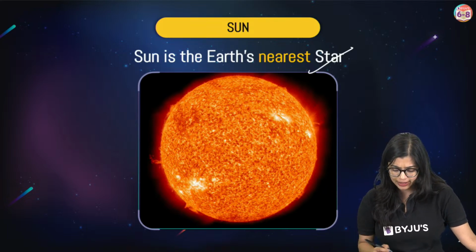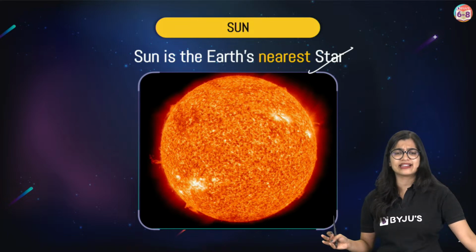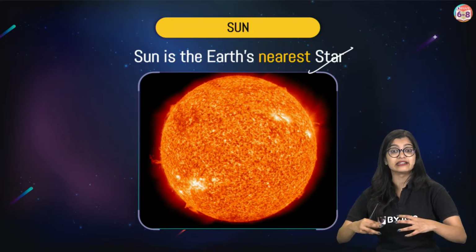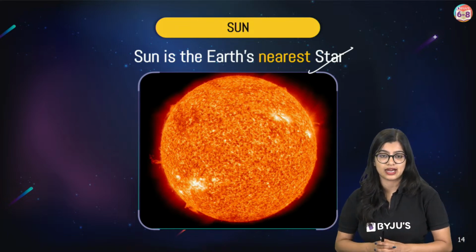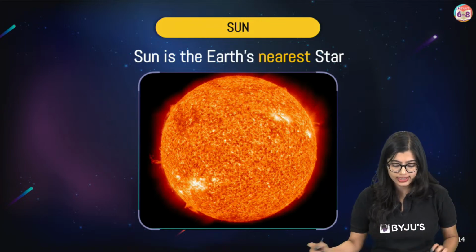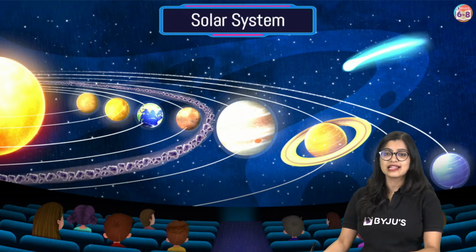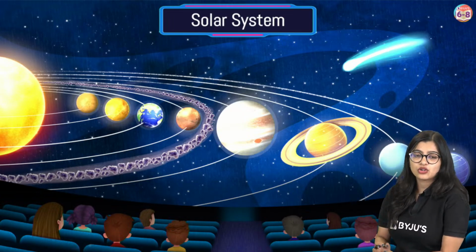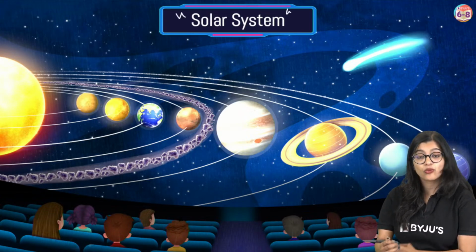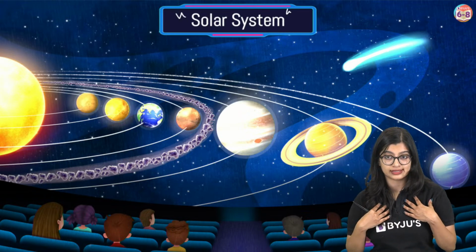Okay. Now, of course, we know that the sun is the Earth's nearest star, right? So we know that the Earth, the sun and many other planets are part of our solar system, right? So we are all part of the solar system.